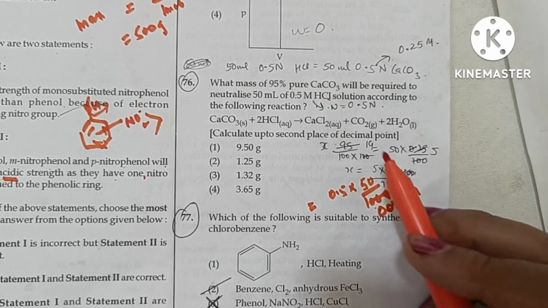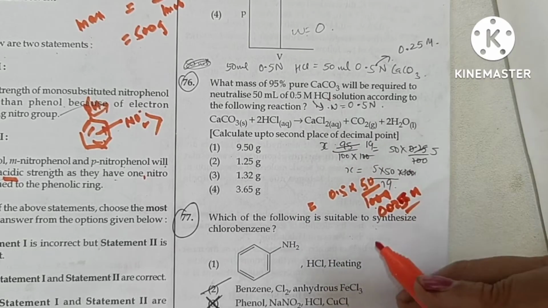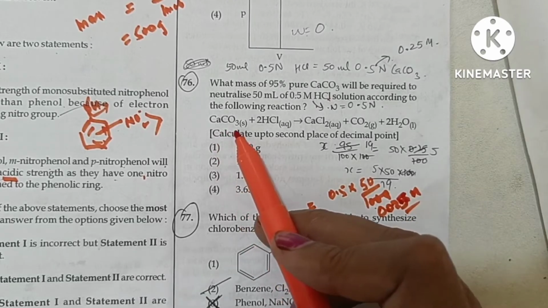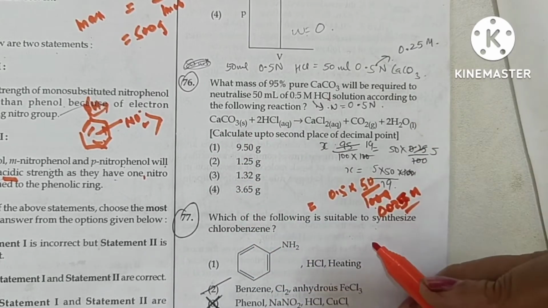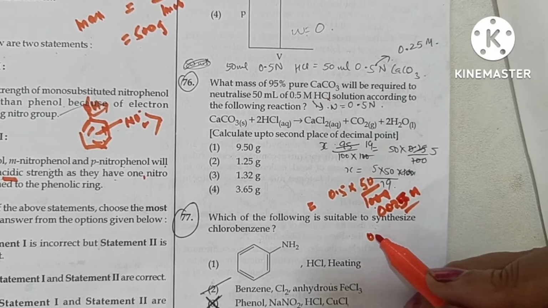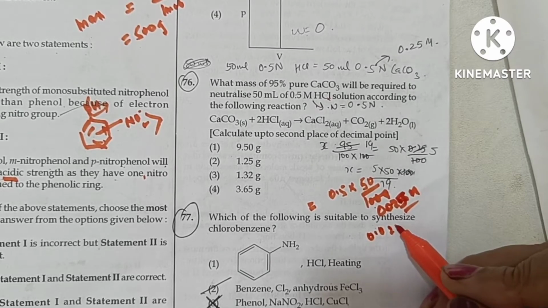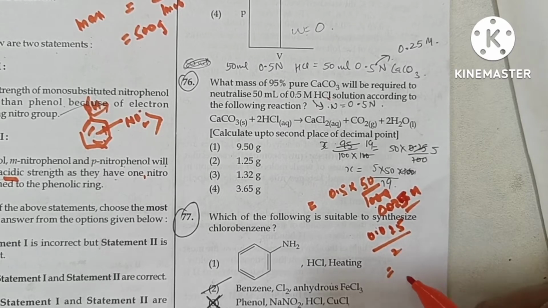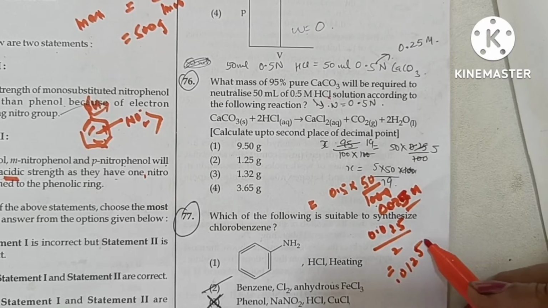But for CaCO3, we need only half the number of moles because one CaCO3 reacts with 2 HCl. So CaCO3 needed will be 0.025 upon 2, that is 0.0125 moles.